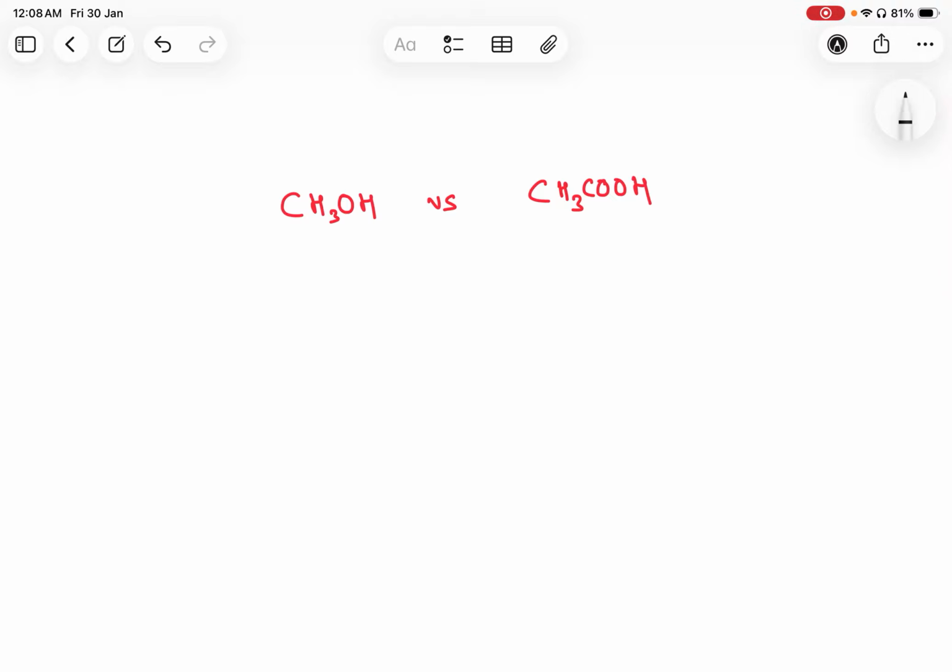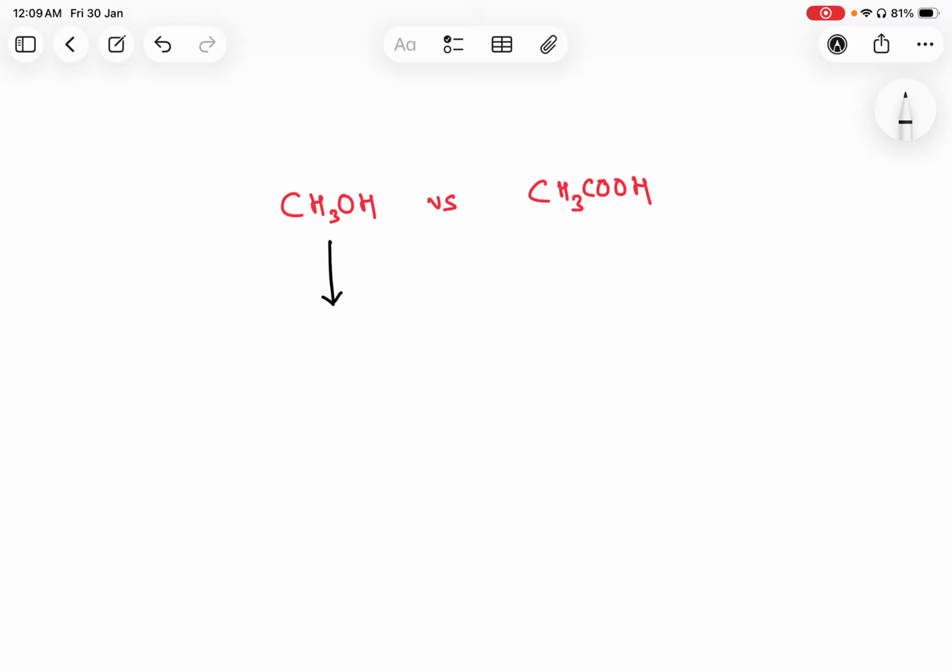Generally, students say carboxylic acid is acidic because it is a carboxylic acid. Yes, carboxylic acid is more acidic, but this sentence is just meaningless. Just because acid is written as a suffix, that means it is acidic? No, that is not the exact reason behind that. Let us form their conjugate bases. Now, here comes the important part. Here comes the real explanation behind the acidity.